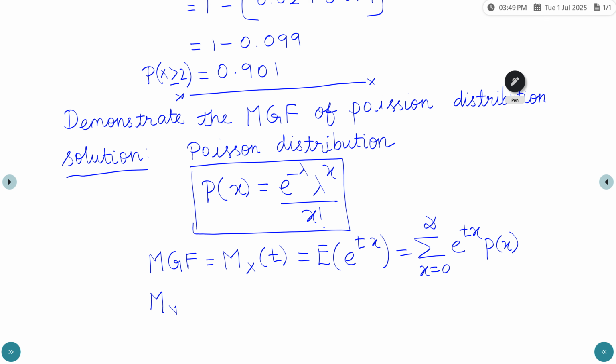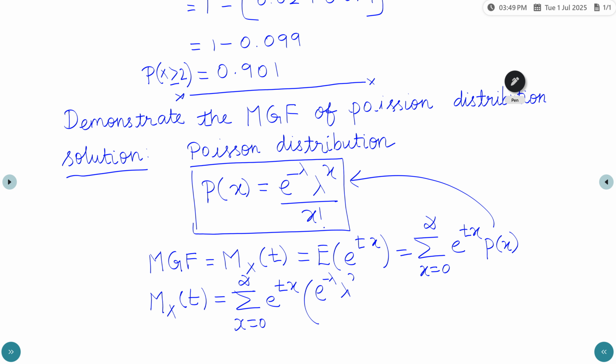So M_x of t equals summation x equals 0 to infinity e power tx. In the place of P of x, we substitute the value e power minus lambda, lambda power x by x factorial.